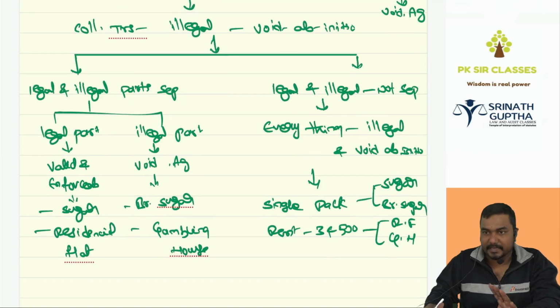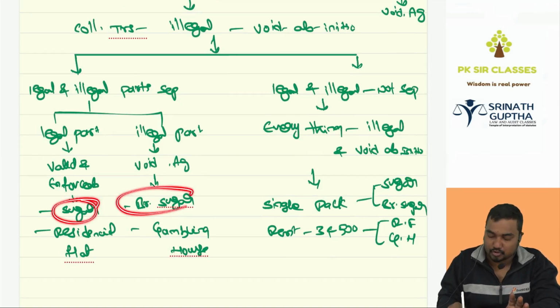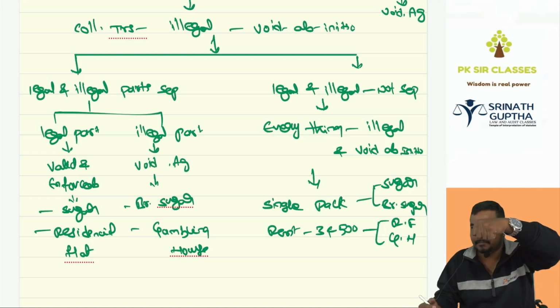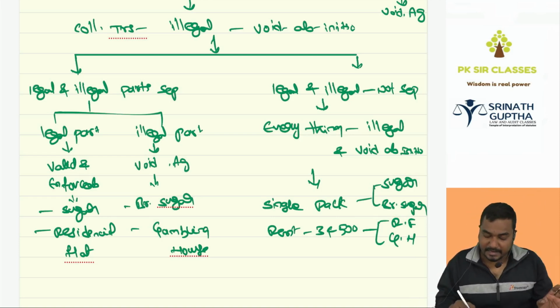I am entering into an agreement for sale of a sugar packet and a brown sugar packet. The sugar packet is legal, enforceable. Brown sugar is illegal. Now I am entering into an agreement with you for sale of a packet which contains both brown sugar and sugar in a single packet. Sugar and brown sugar are not separable. Everything will become void.